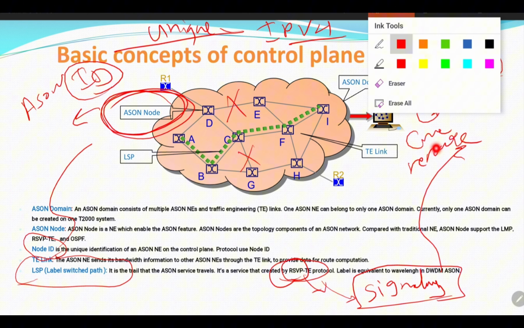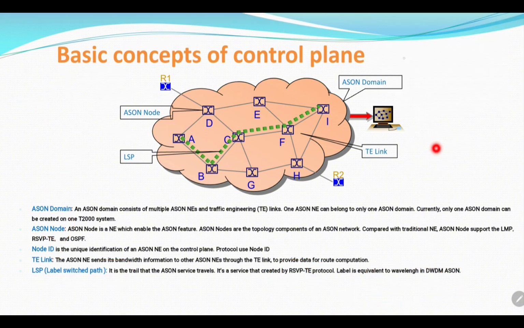Also we should mention here that after configuring the ASON ID, we cannot roll back this operation after configuring all the network IDs. It will be difficult after that to change this ID and roll back again. So be careful from the scratch and set the right plan to identify all ASON IDs for each node inside the ASON domain.